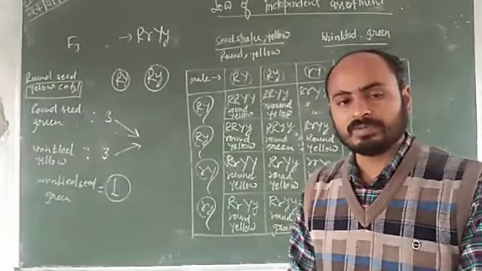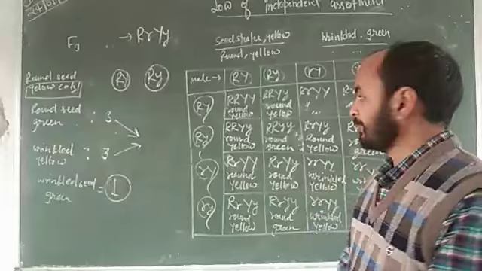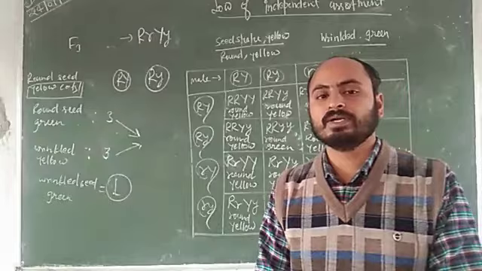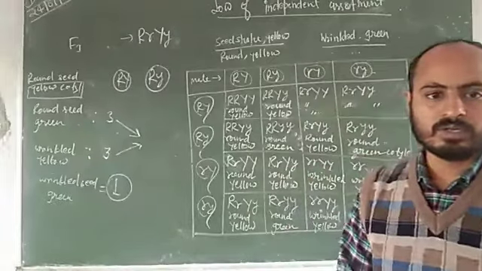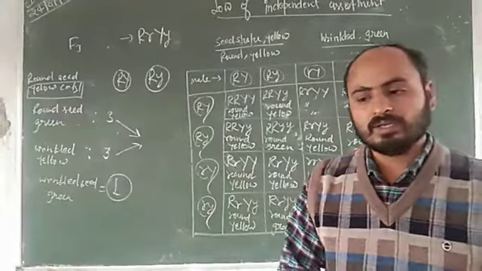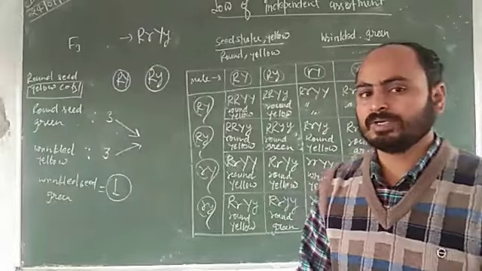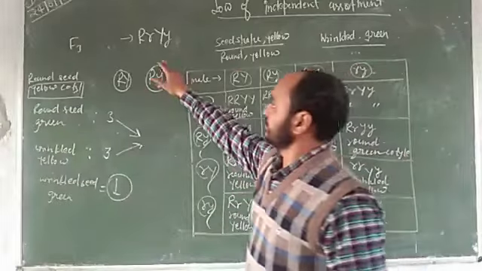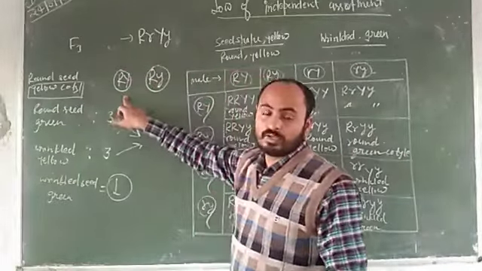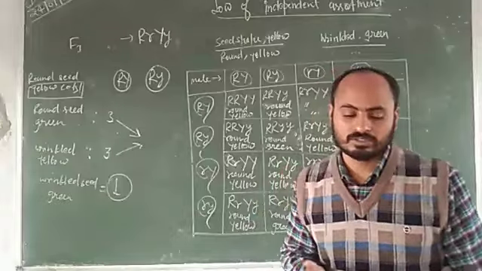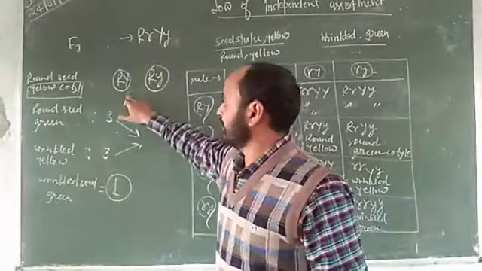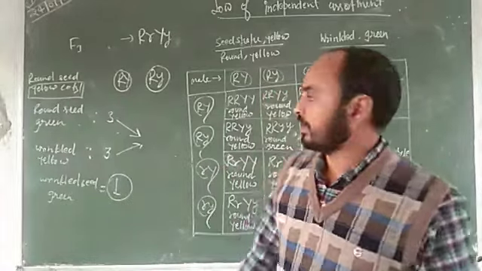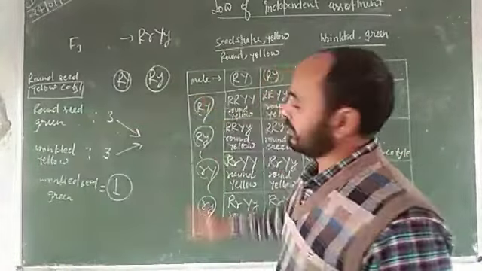In the previous class we taught the law of independent assortment. The law of independent assortment is applicable on a dihybrid cross, not on a monohybrid cross. In this law, these characters are segregated independently during the gametogenesis process and go with any other gamete.